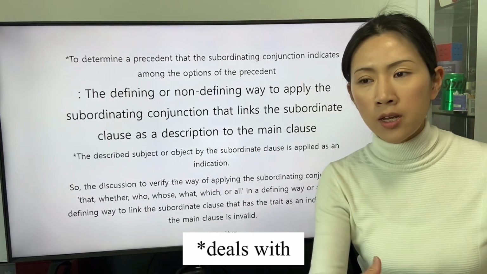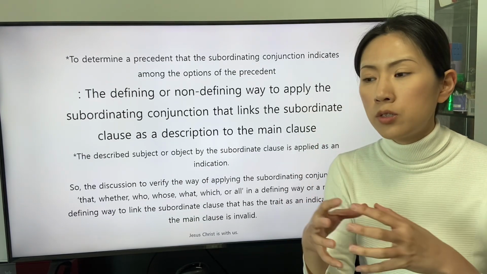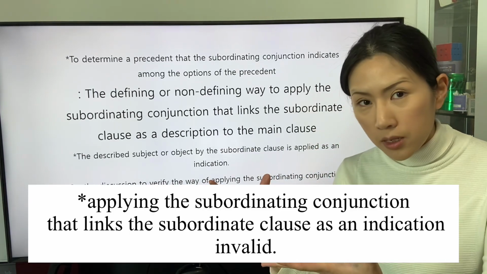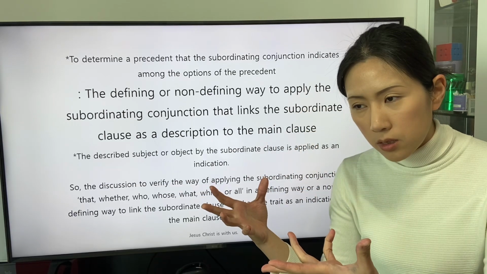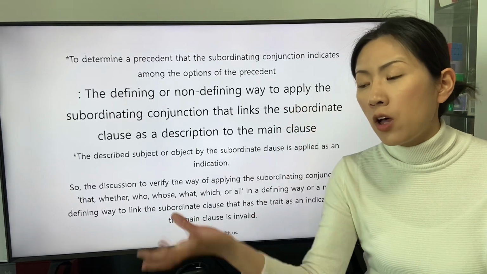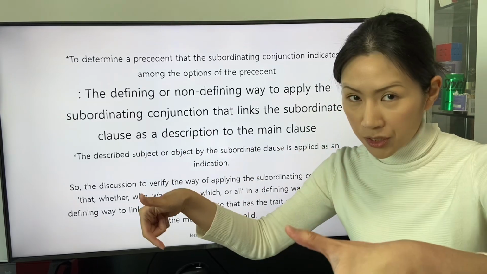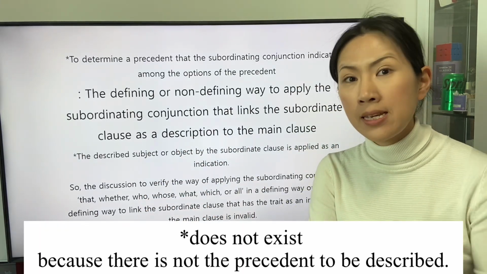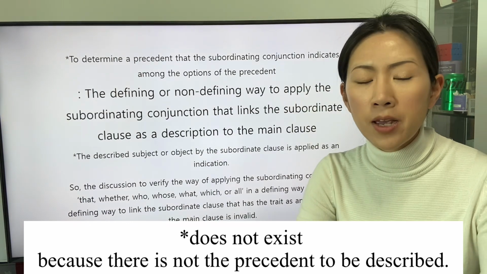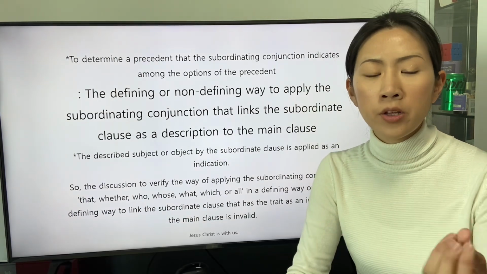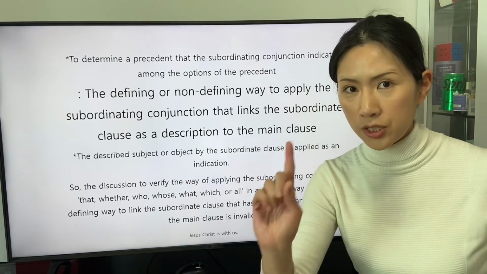This page discusses the way to apply the subordinating conjunction to link the subordinate clause as an indication itself. The described subject or object by the subordinate clause is applied as an indication.